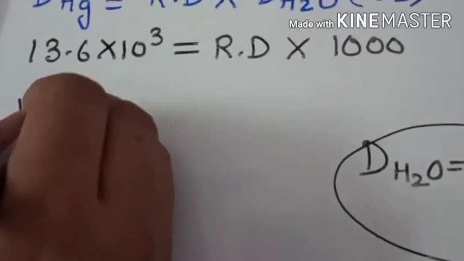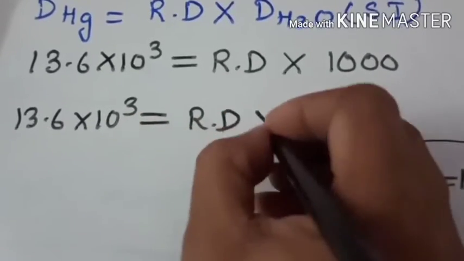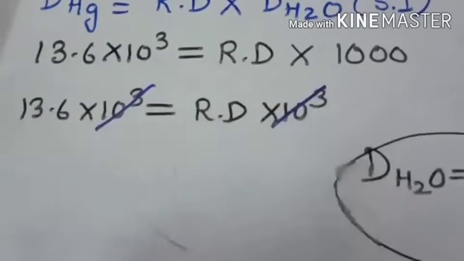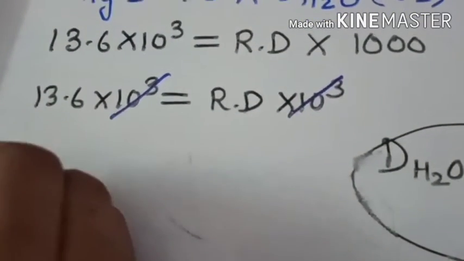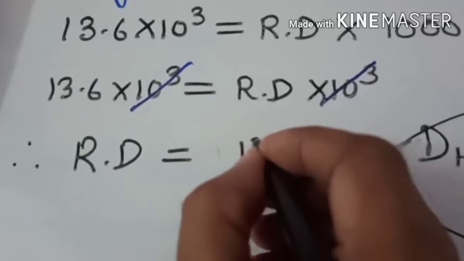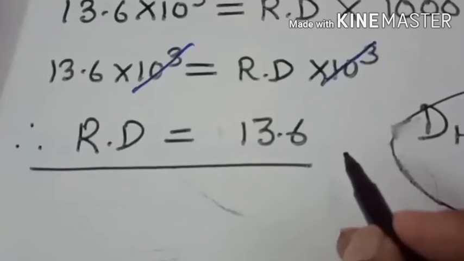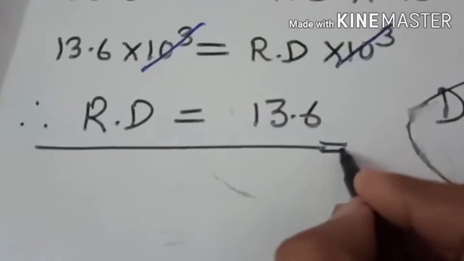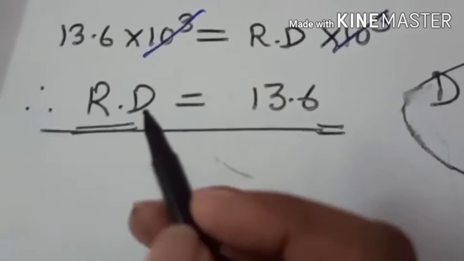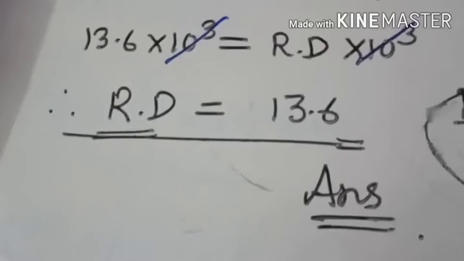So 13.6 into 10 to the power 3 equals RD into 10 to the power 3. So 10 to the power 3 will be cancelled on both sides. Therefore relative density will be equal to 13.6. So what will be the unit of relative density? No unit, because relative density is a pure ratio or pure number. So this is the answer of question number 6.